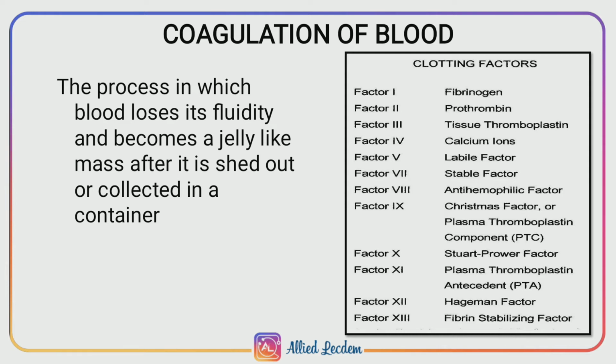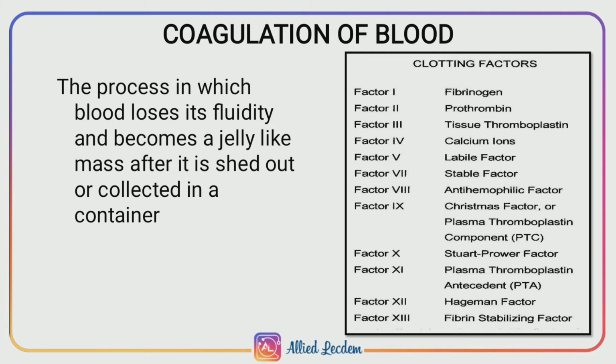Coagulation of blood occurs through a series of reactions due to the activation of a group of substances. Substances necessary for clotting are known as clotting factors. There are 13 clotting factors, namely factor 1 is fibrinogen, factor 2 is prothrombin, factor 3 is thromboplastin or tissue factor, factor 4 is calcium, factor 5 is the labile factor, factor 6 presence has not been proved.